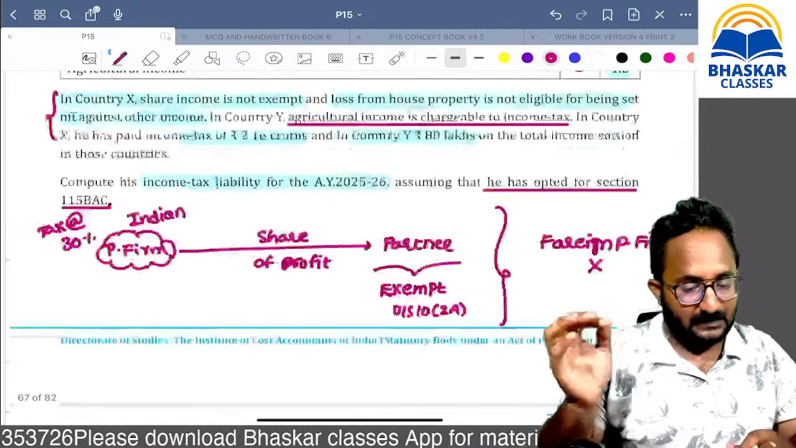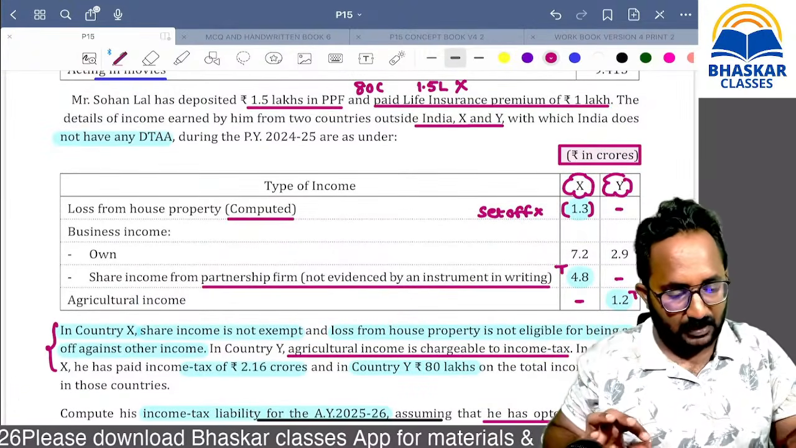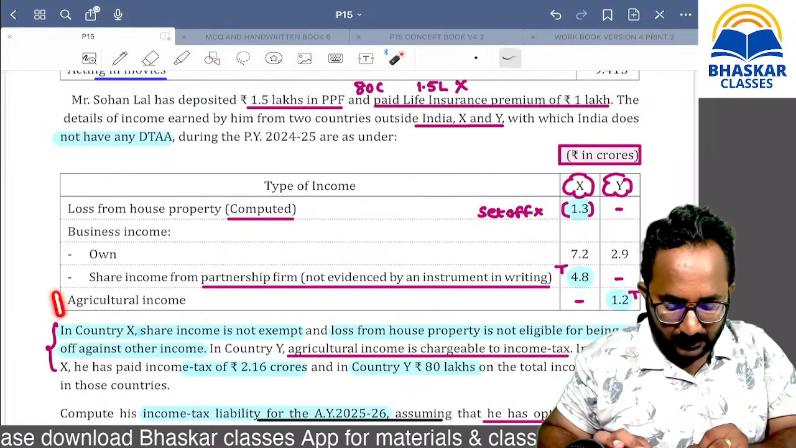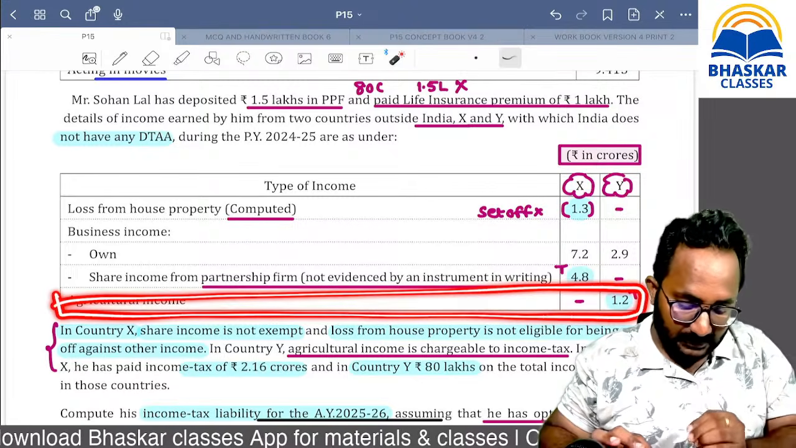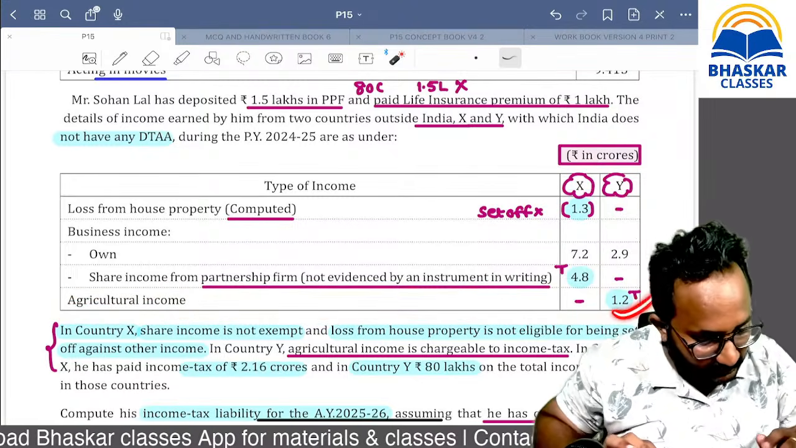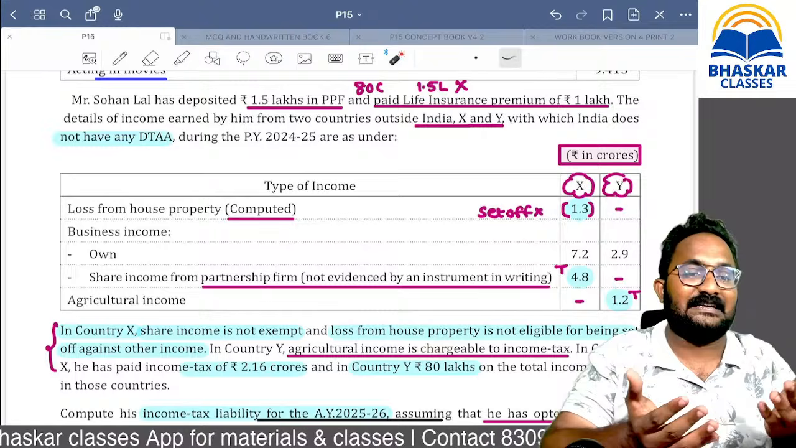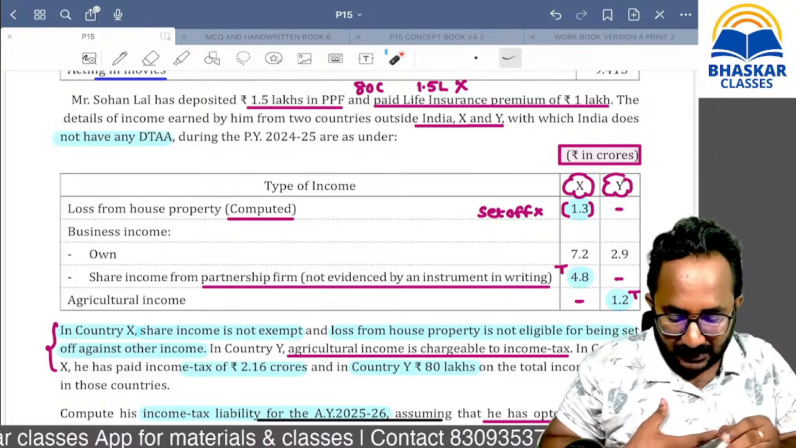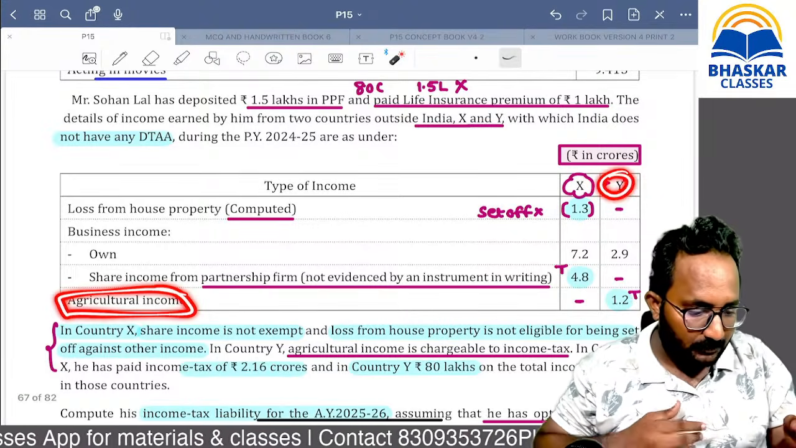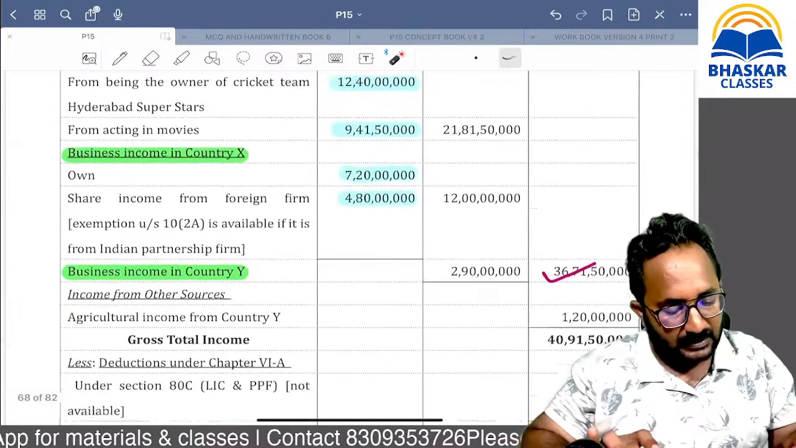Sir, next, is there other sources? Yes, agricultural income, foreign agricultural income. Can you tell me? In foreign also that is taxed, and now in India also that is taxed, because it is a foreign agricultural income. Now in India that is taxed under income from other sources.